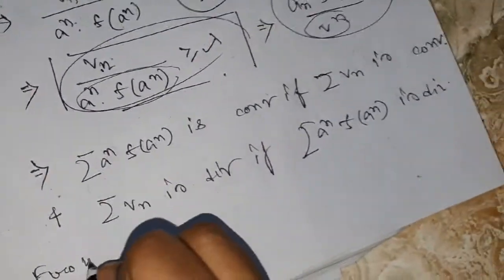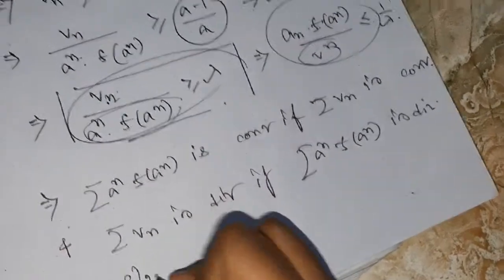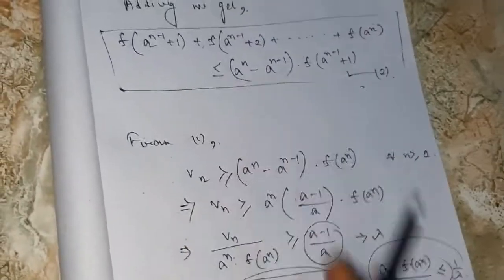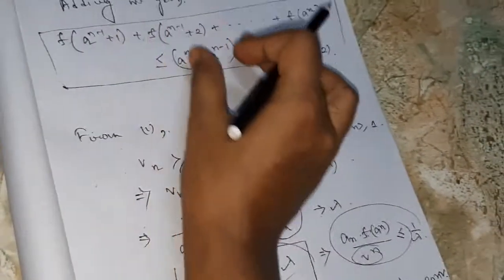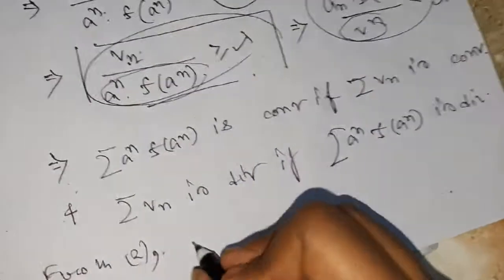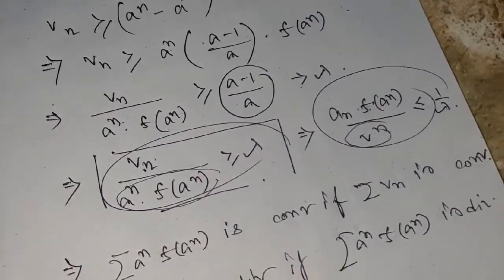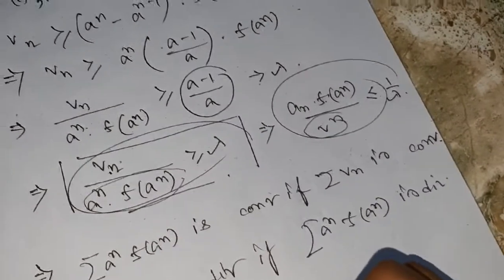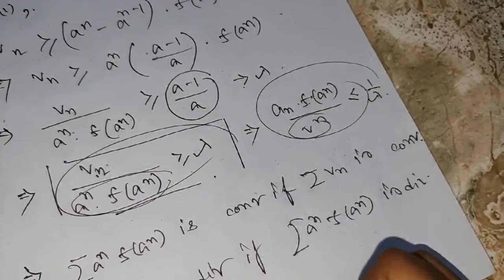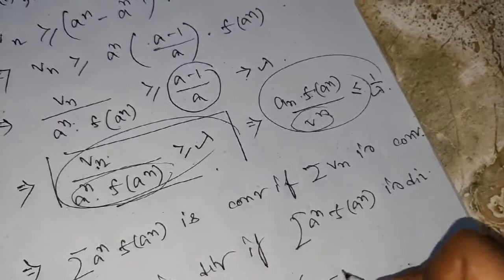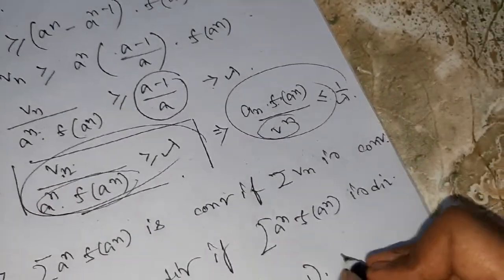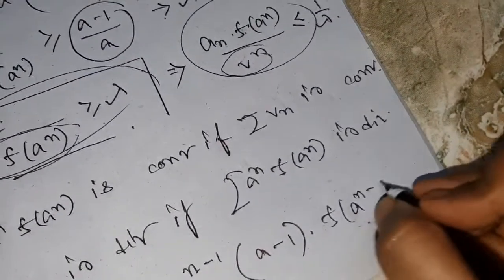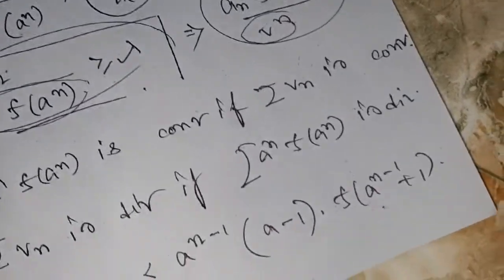Okay, now again from 2, what is the number 2 relationship? This one. Now from 2 what do we have? My Vn is less than or equal to this one. So Vn is less than or equal to a to the power n minus 1, taking it as common, a minus 1 into f of a to the power n minus 1 plus 1.